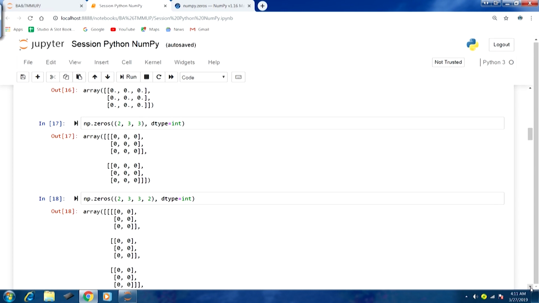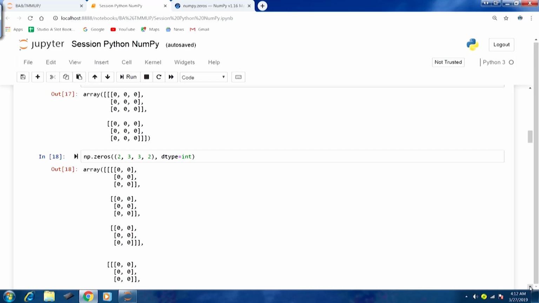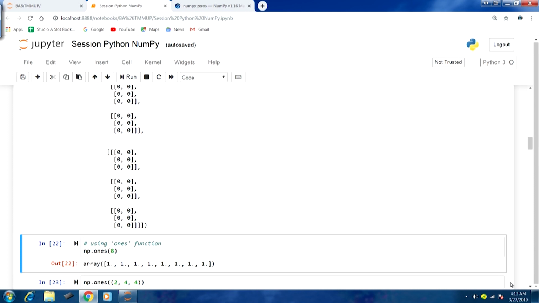The first element will have another sub array with 3 cross 3 cross 2, and the second element will be the second one, 3 cross 3 cross 2, and the data type is integer. So we really need to see how these arrays are to be understood. All the elements have the same data type, and when we are using the zeros function, all of them are being filled with zeros. And the dimension aspect, the rows and columns aspect that I just talked about, has to be very clear.